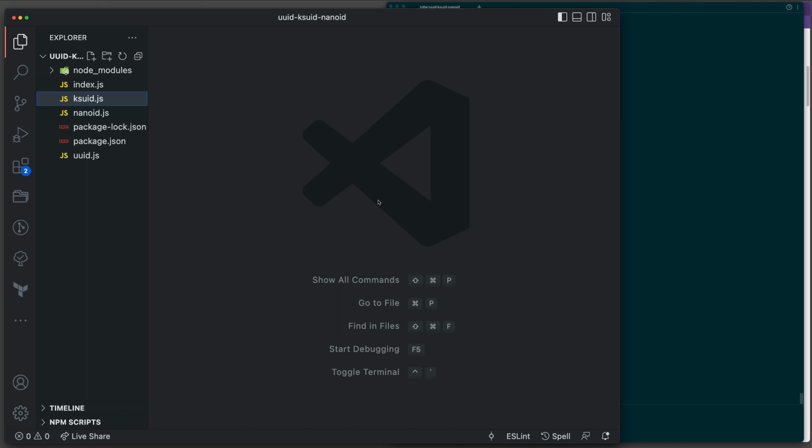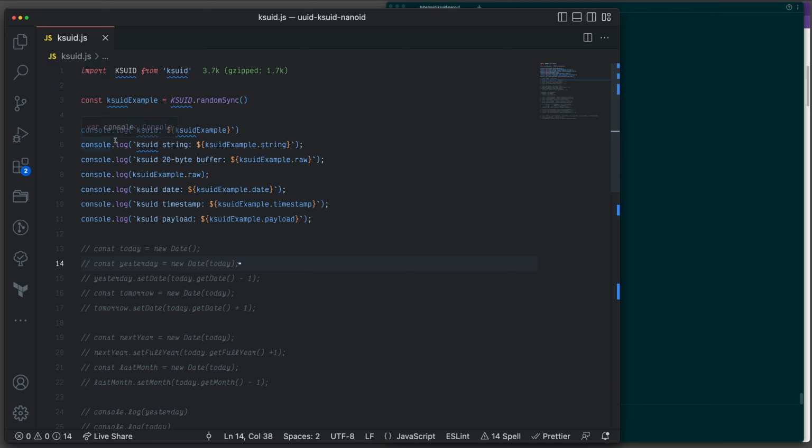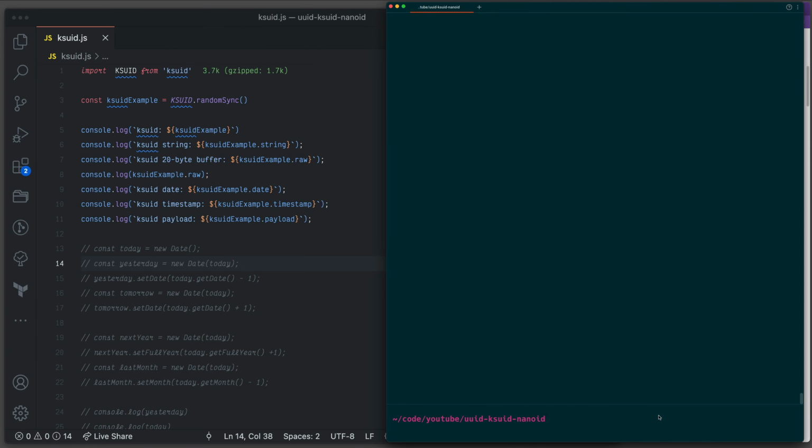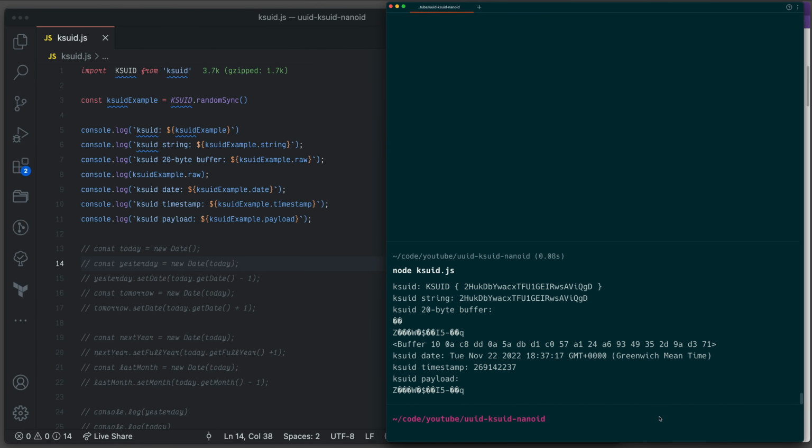So now let's move to KSUID and talk about what KSUID is going to give us out of the box. KSUID is very powerful and, in my opinion, better than UUID because you can sort all the IDs without needing to prefix or postfix them, or use combination keys, for example the creation time or timestamp, because everything will be in the ID. That's why they call it KSUID, K-sortable UID. Let's just create one and then check what we have from here. So I'm going to just say node KSUID.